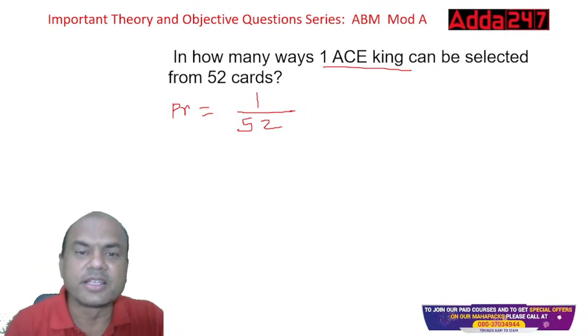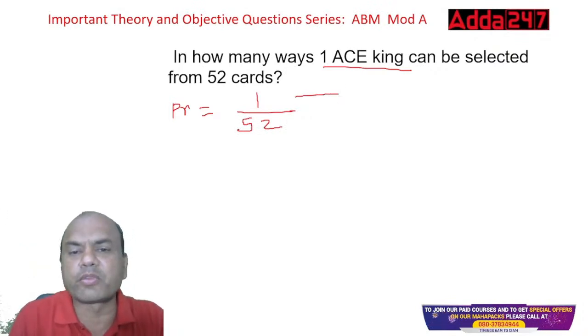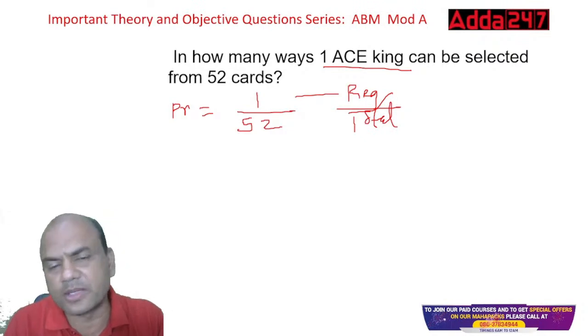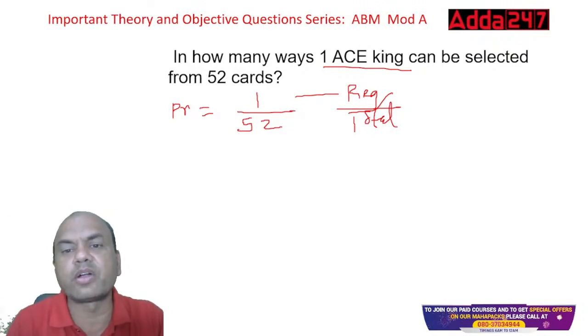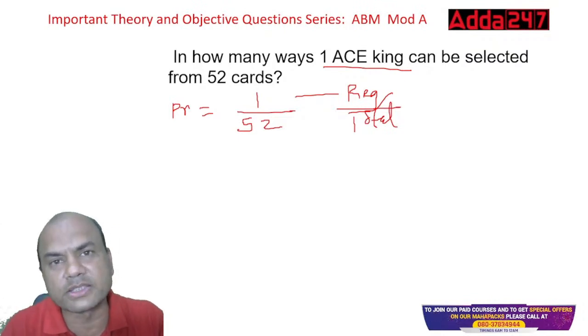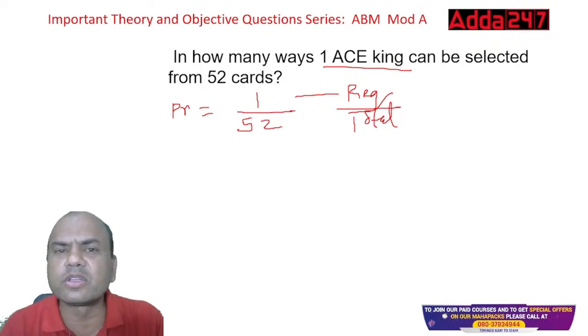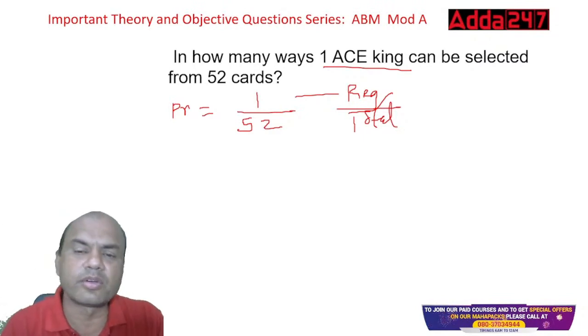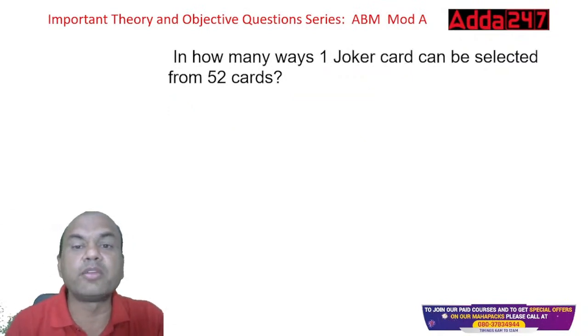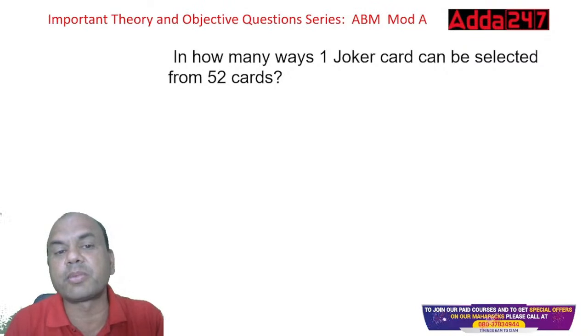Simple, isn't it? See, always remember, the formula is simple, required upon total, right? Total is always the same in the cards. Required depends on what is asked. If they ask you 1 king, 4 kings are available. 1 ace king, there is only 1 available. If they ask you 1 diamond king, again, only 1 king. So got it? Simple.